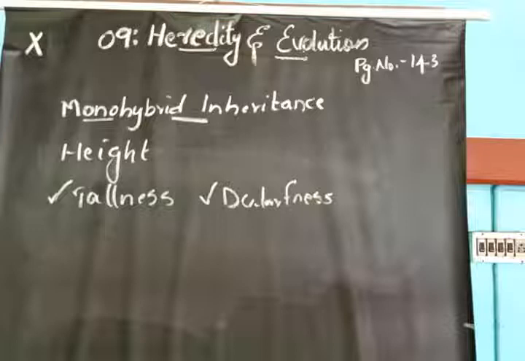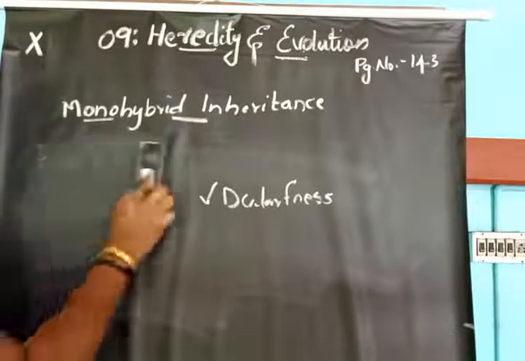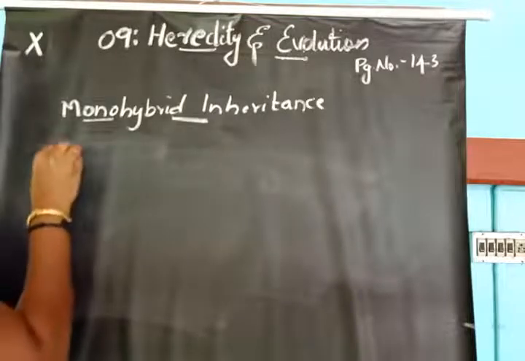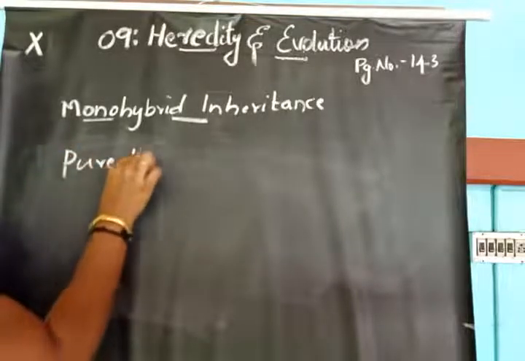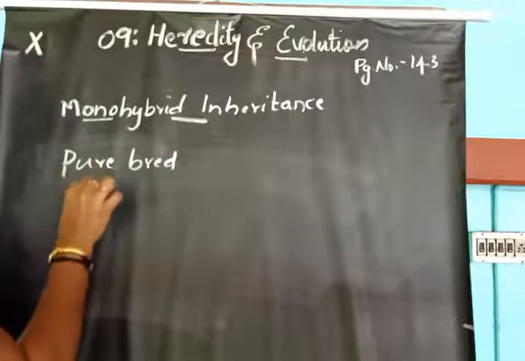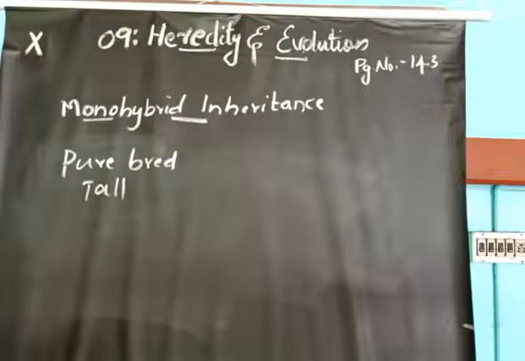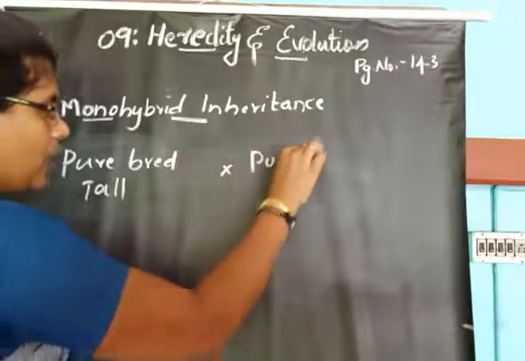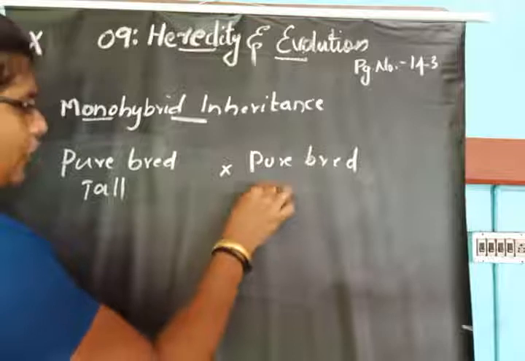Mendel considered only a single character, that is height. Then Mendel crossed pure breed tall plants and pure breed dwarf plants. Mendel crossed pure breed tall and pure breed dwarf.